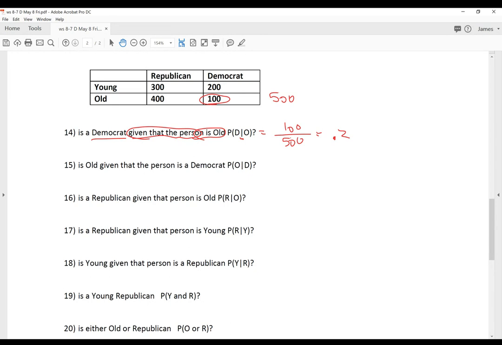Okay, so something else, number 15. What's the chance that you talk to somebody on the phone and that person happens to be a Democrat? So you're given that somebody is a Democrat. So out of Democrats, out of 300, what's the chance that that person is old?